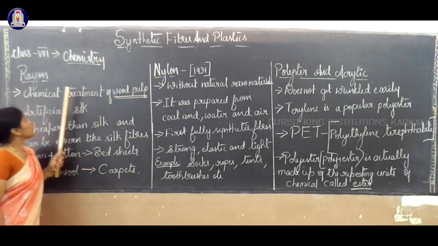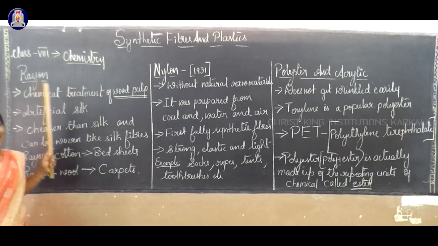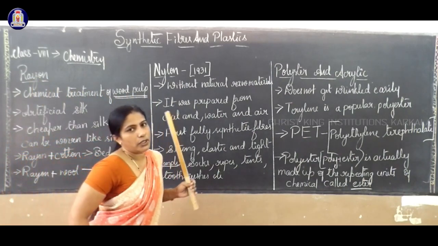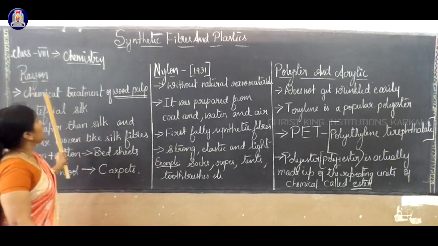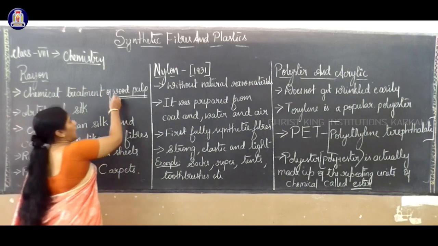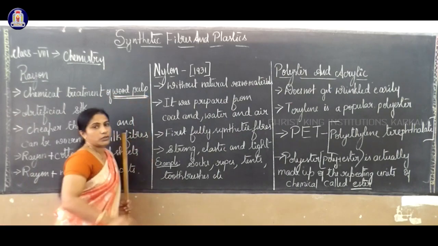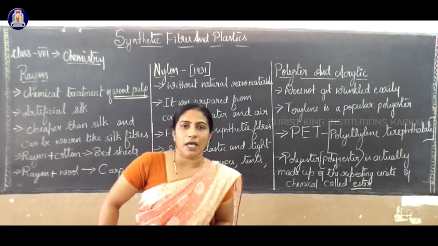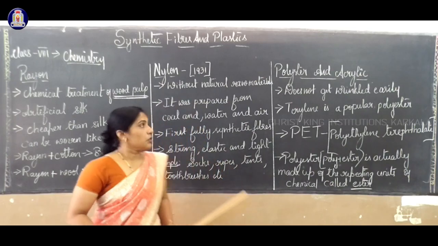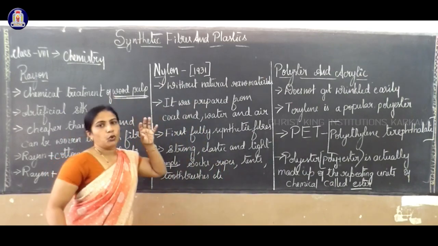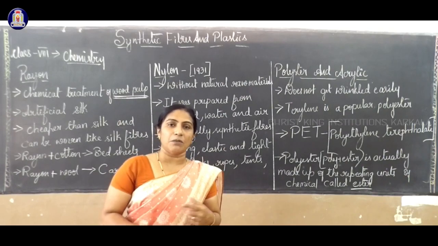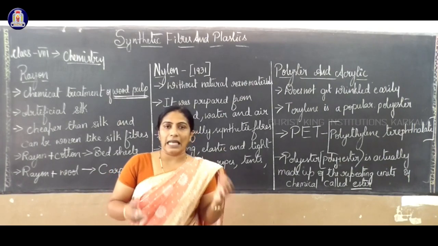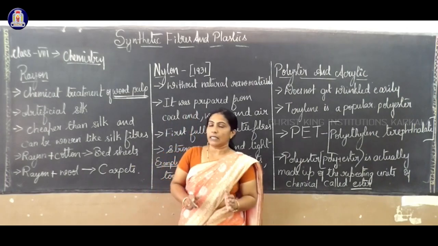The first is called rayon. It is a name given. Chemical treatment of wood pulp is used to prepare a synthetic fiber called rayon. If you take wood pulp, wood pieces, they undergo different chemical treatments or processes. They add different types of chemicals. I'll show you that video.